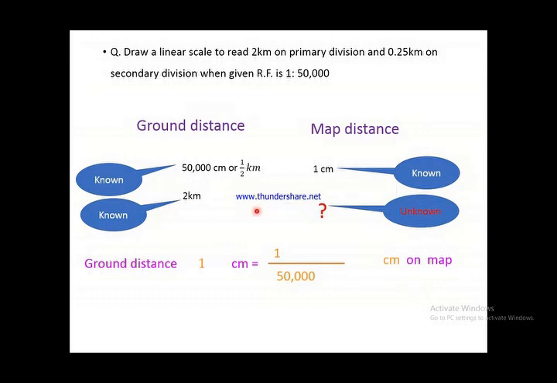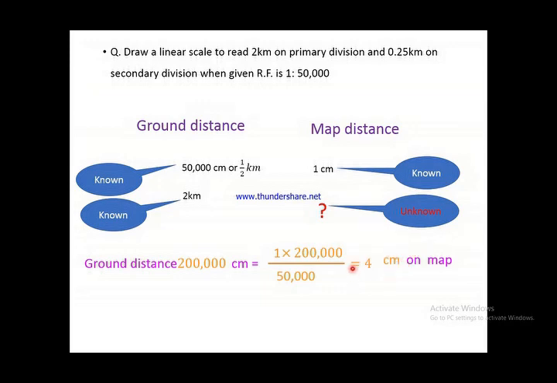And if ground distance is 2 kilometer, that is 200k centimeter, then map distance is 1 into 200k divided by 50,000 is equal to 4 centimeter. So this is length of primary division on map.